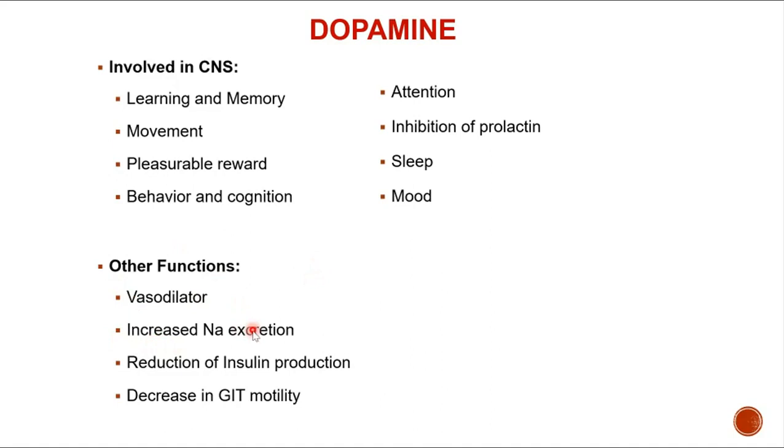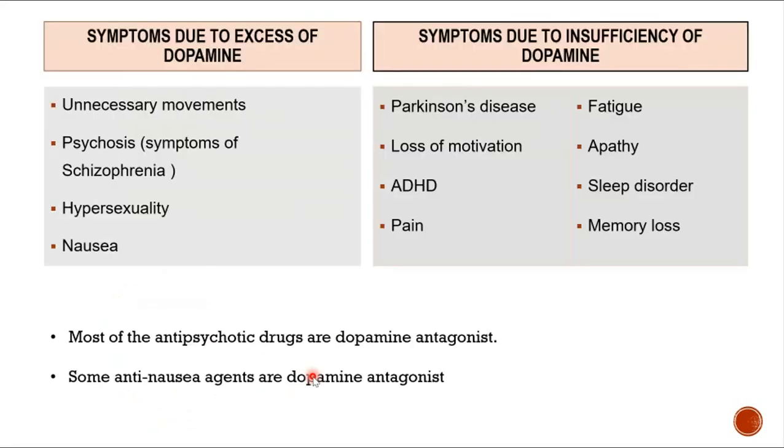It may increase sodium ion excretion from the kidney, may reduce insulin production, or may decrease GI motility. What will be the symptoms if there is an excess of dopamine, and what will happen if there is insufficiency of dopamine? If there is an excess of dopamine, there may be unnecessary movement, psychosis, symptoms of schizophrenia, hypersexuality, or nausea. If there is insufficiency, the most important one is Parkinson's disease.